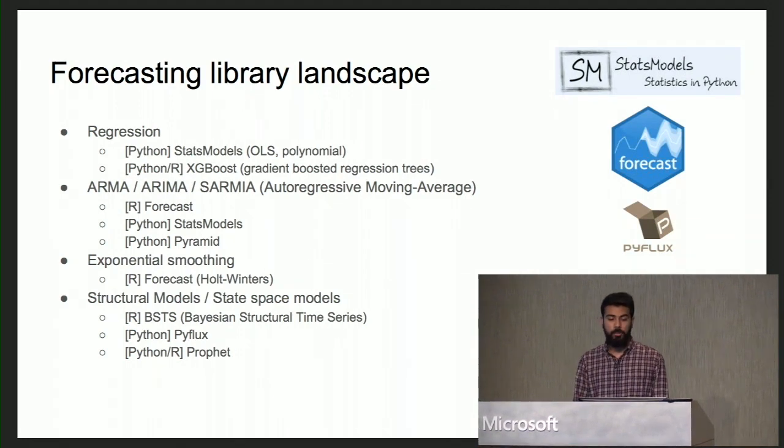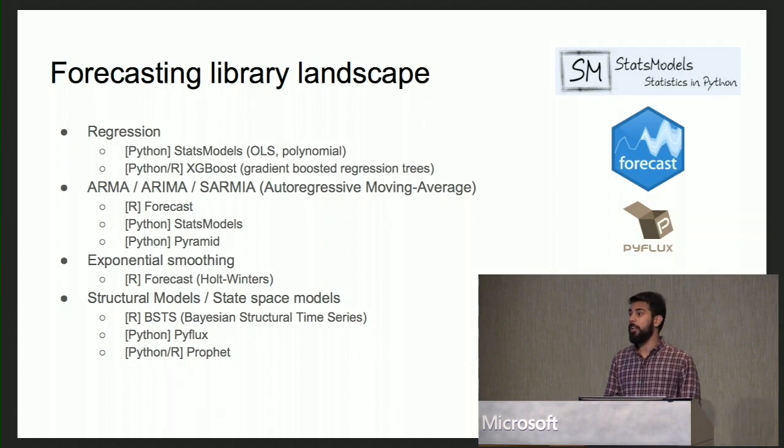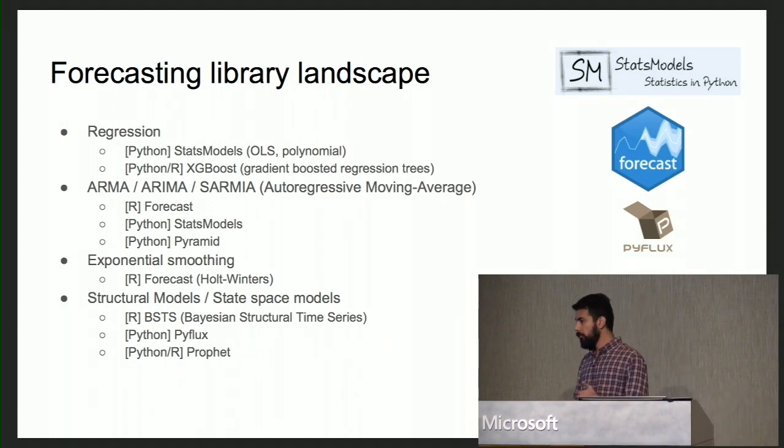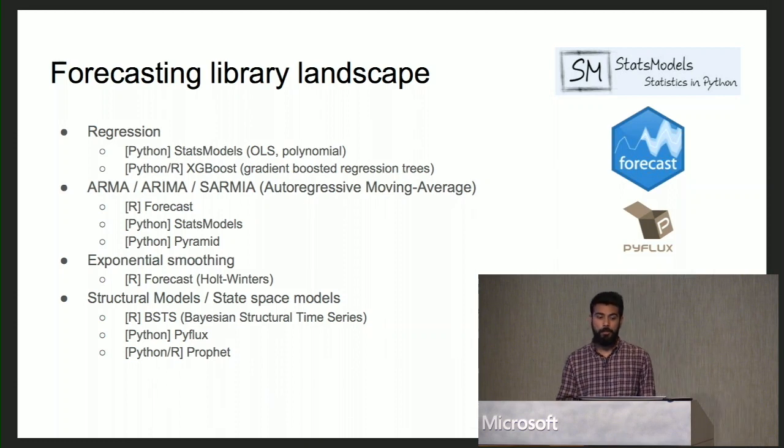And then we have structural models, also known as state space models. The idea behind these models is that tomorrow's prediction is basically dependent on today's state only. And the idea behind using these models is when the time series observation value is not just dependent on time, but also on some other factors, like in the stock market, there's no price over the weekend.